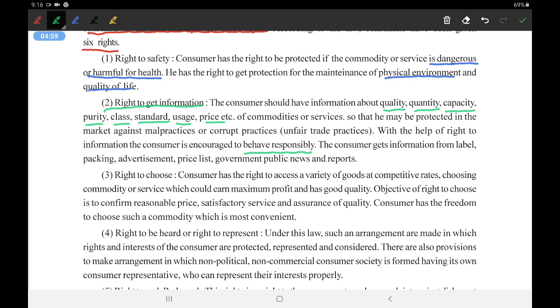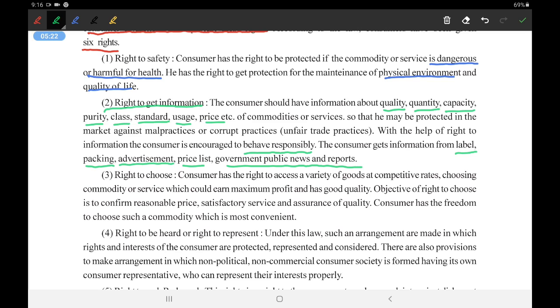The consumer gets information from labels. From where will he get the information related to the above-mentioned things? From the label, packing, advertisement, price list, government publication, news and reports. These are some of the places from where we can get information related to the product and other required things.